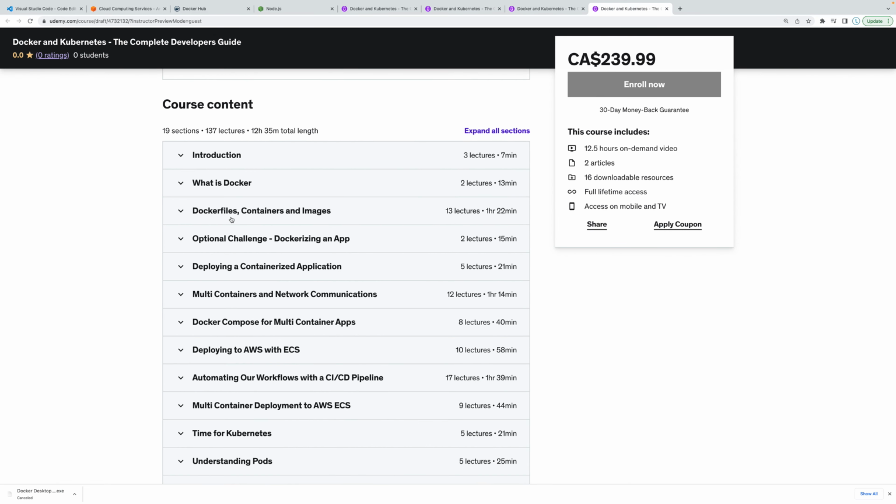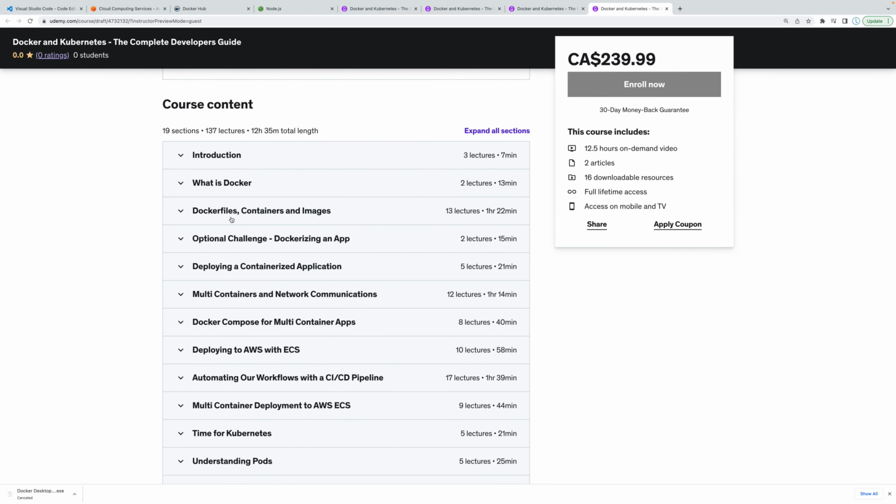The next thing that we're going to learn is an easier tool that we can utilize in order to create multi-container applications. And now once we're done with that, we're not going to have our application just on our local machine. We are going to learn exactly how to deploy our application to the most popular cloud provider, AWS. We're going to be using a service called ECS.